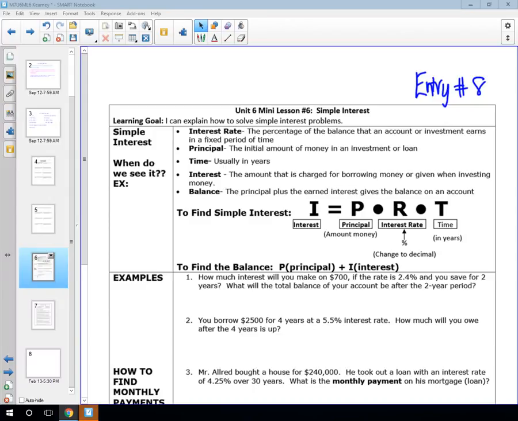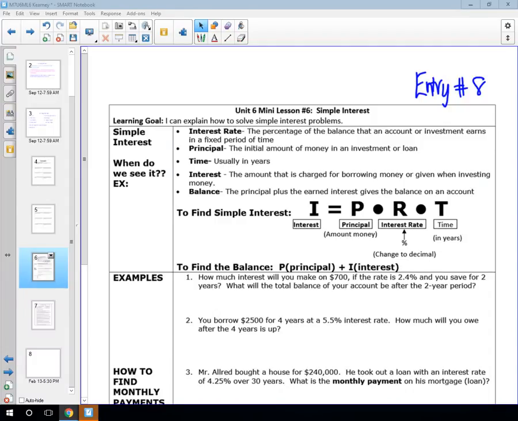So for all of these problems today, we're going to be using a super important formula to find simple interest. And then we're going to be using another formula to find the balance. So to solve for interest, we're going to use the formula I equals PRT. I equals PRT. Let me hear you say it. I equals PRT. I equals PRT. What we're doing is that I stands for interest.